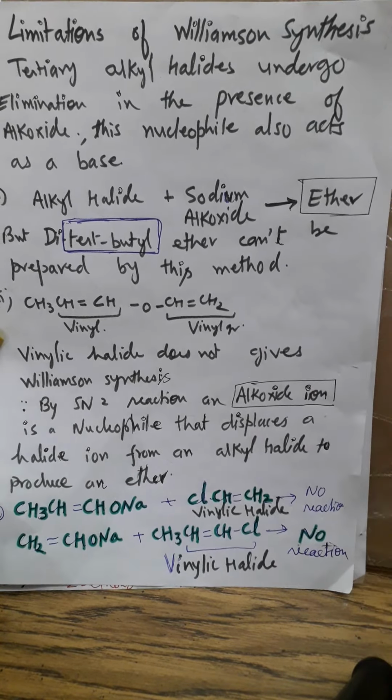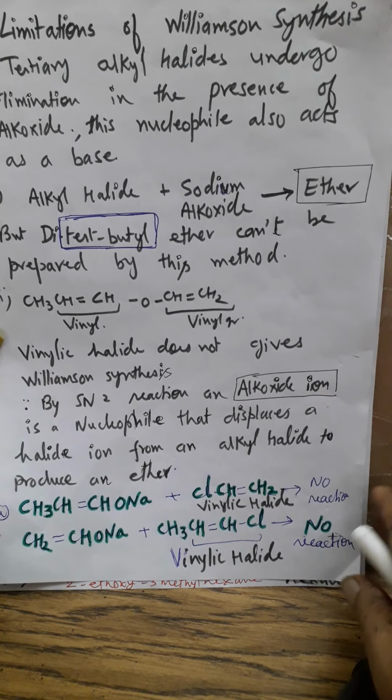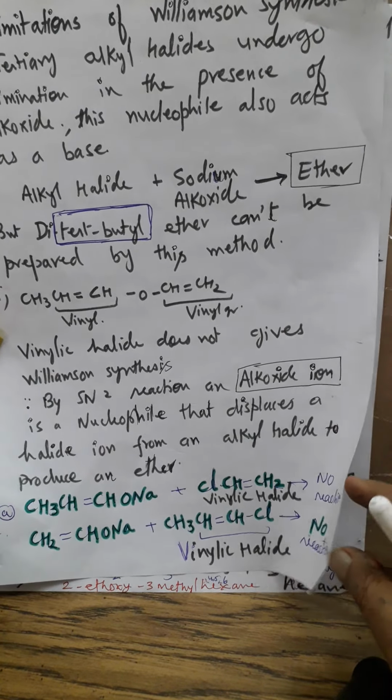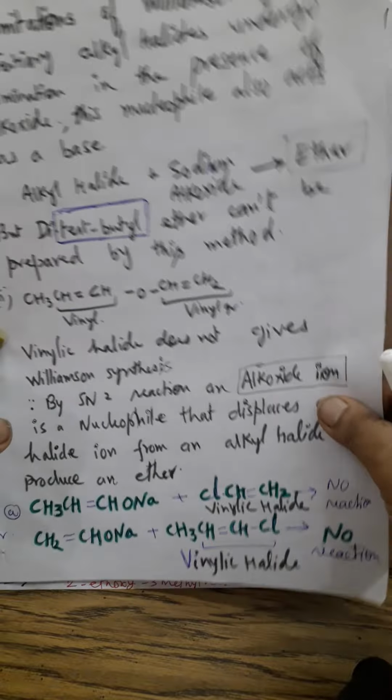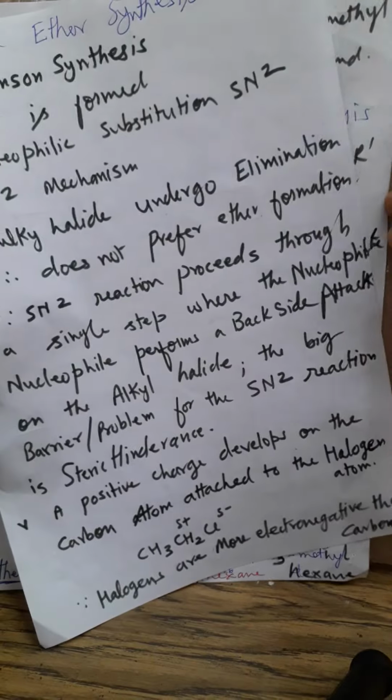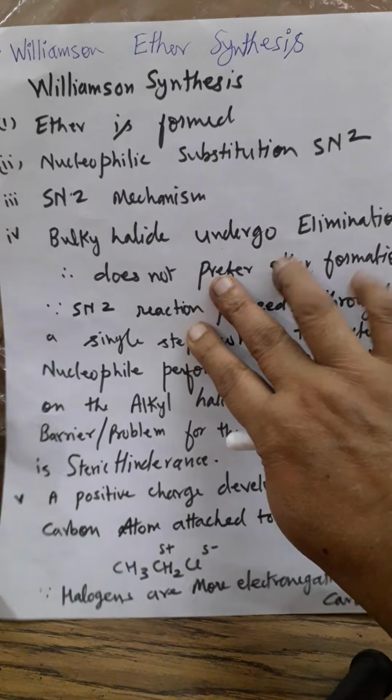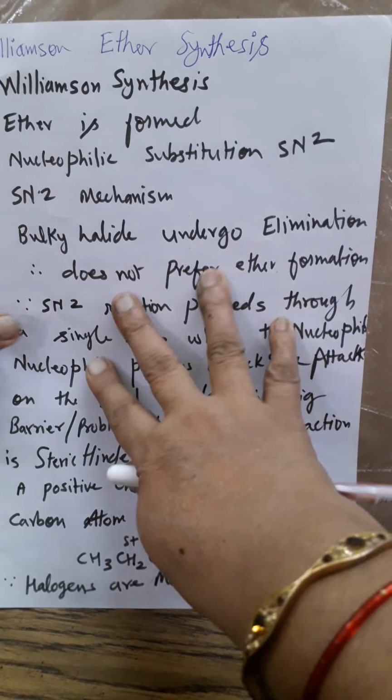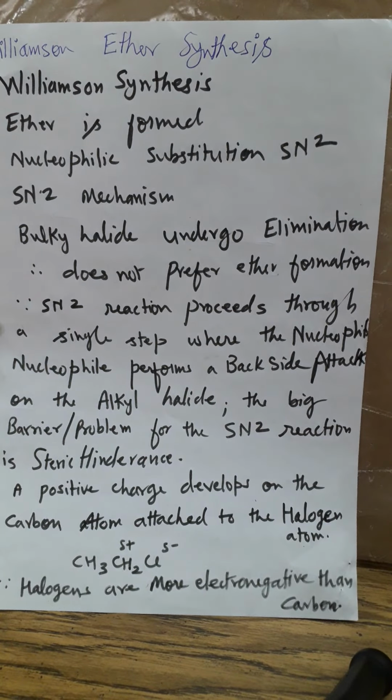Di-tert-butyl ether we cannot make, or divinyl ether we cannot make. Okay, and thirdly, we should not use tert-butyl halide, because tert-butyl halide will give what? Alkene. Instead, the major product will be alkene. Instead of ether, we'll get alkene as the major product.